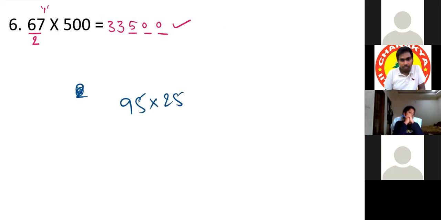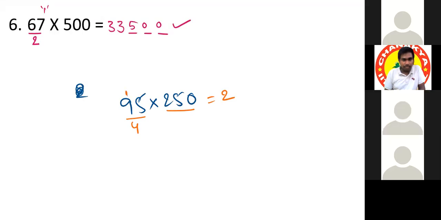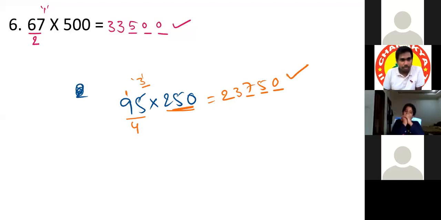Instead of multiplying 250 with 95, divide 95 by 4. 2 times it is 8, remainder 1. 3 times, 12, 3 is the remainder. 3 into 250 is how much? 750. We can add 750. The answer will be 23,750. Correct. Who asked this question? Aswad. Okay.